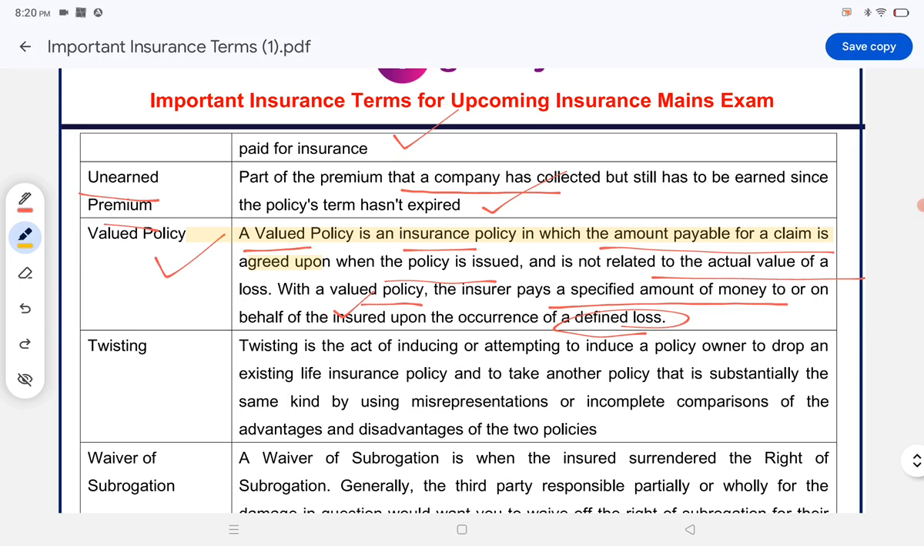Valued policy means that the insured person will get only the agreed value of the policy, not the actual value of the loss.